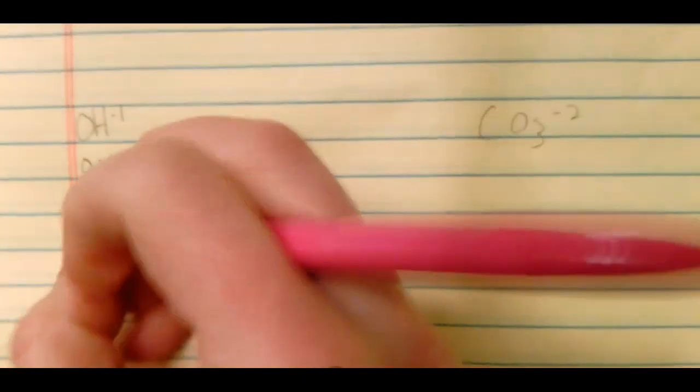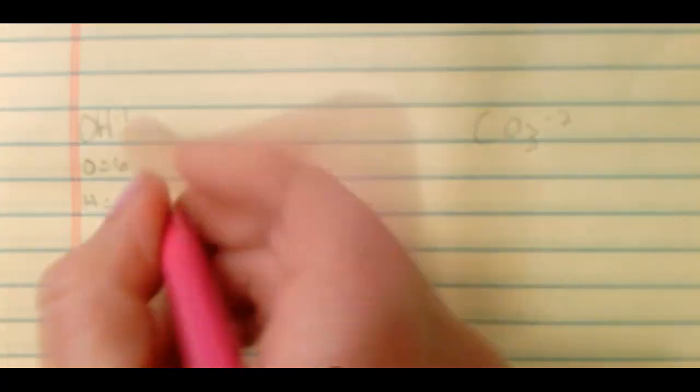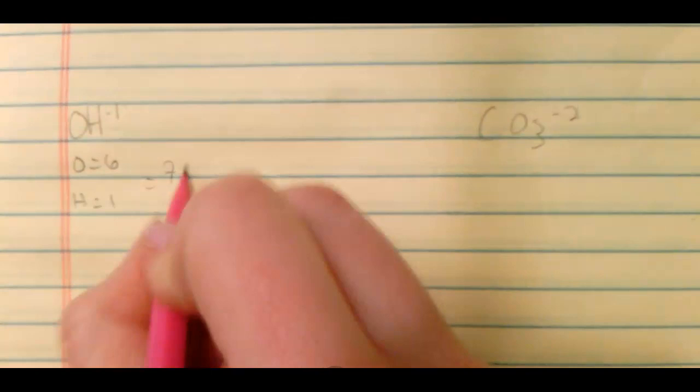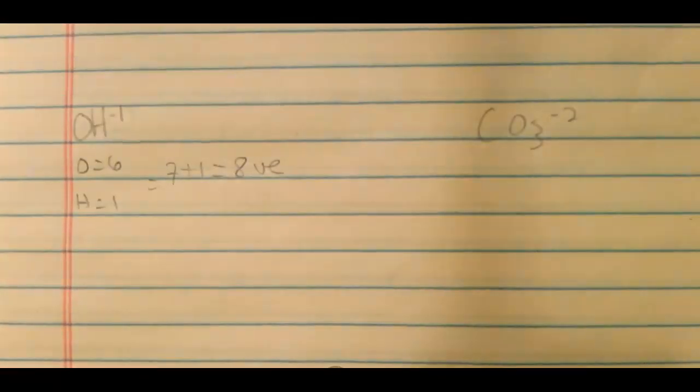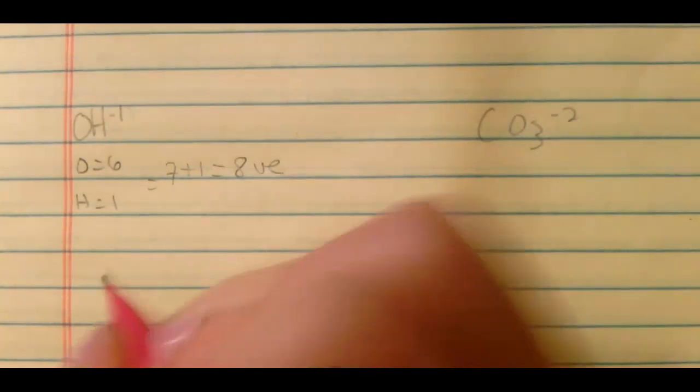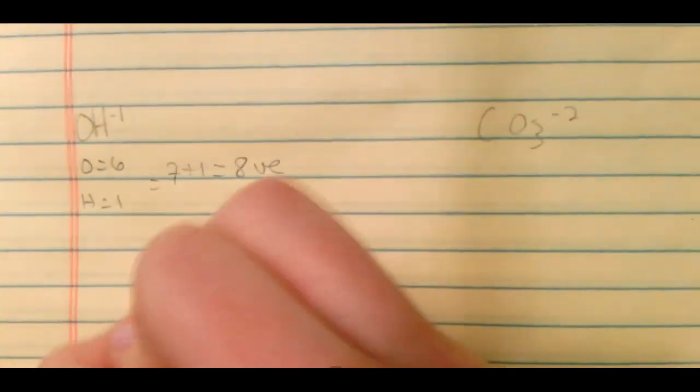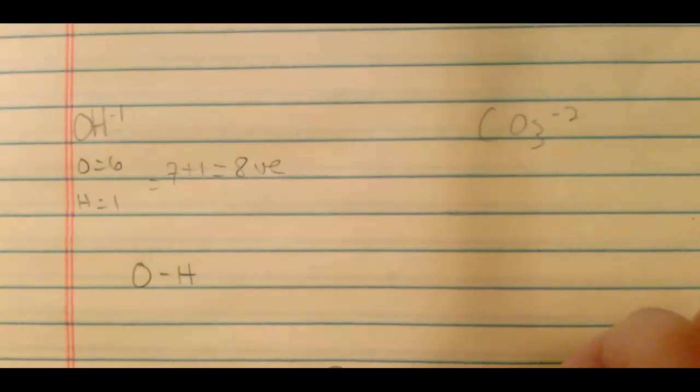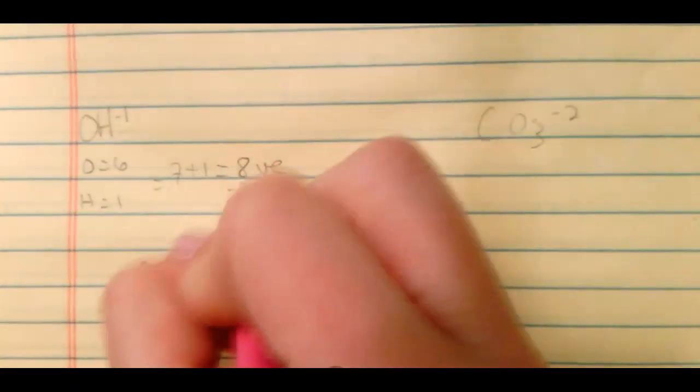So what I would do for my count then is I've got 6 plus 1, so that's going to equal 7 electrons, but I've got a minus 1 here, so I'm going to add an extra 1, which gives me 8 valence electrons, okay? And now I'm going to go as always. So I'm going to do an O with an H coming off of it, doesn't matter which way the H goes. Okay, I used 2 electrons for that, I've got 6 left.